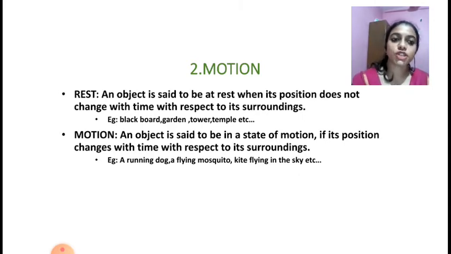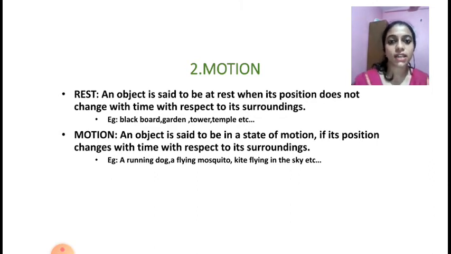An object is said to be at rest when its position does not change with time with respect to surroundings. For example, the blackboard, garden, tower, temple, your home, furniture, everything, we can say that all are at rest. Why? Because they are not changing their position with respect to time and with respect to their surroundings, isn't it?